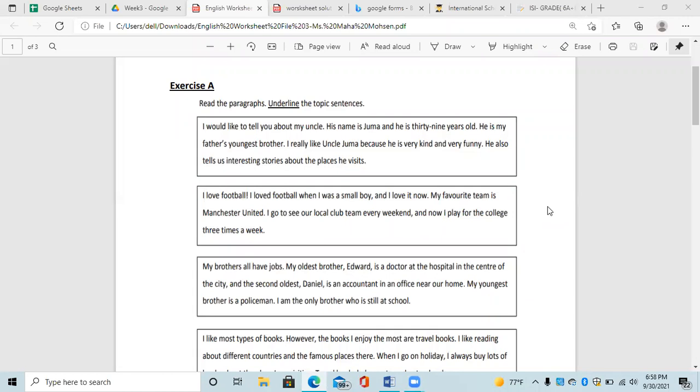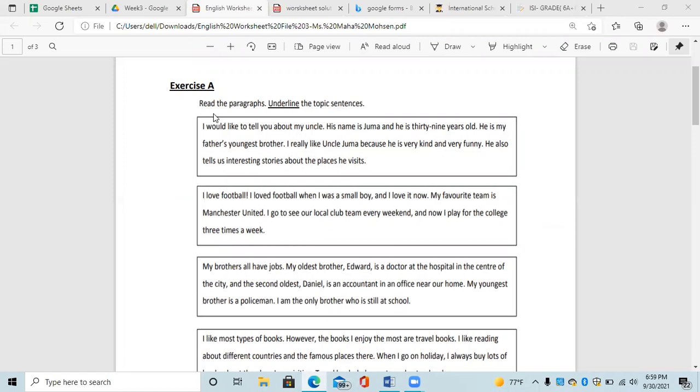So, as you know, this week we started learning about the paragraph and the parts of the paragraph, and we said there are three main parts: the topic sentence, the supporting sentences or the supporting details, and the concluding sentence. And we had this worksheet to solve. It was due on Thursday. So, in this video, I will be recording for you the solution for the worksheet.